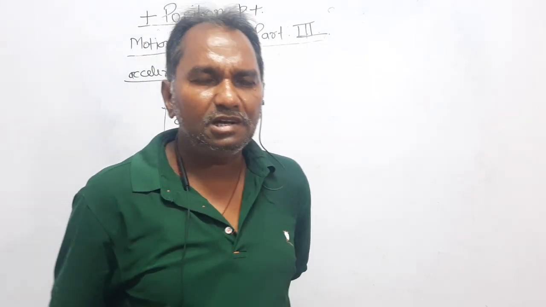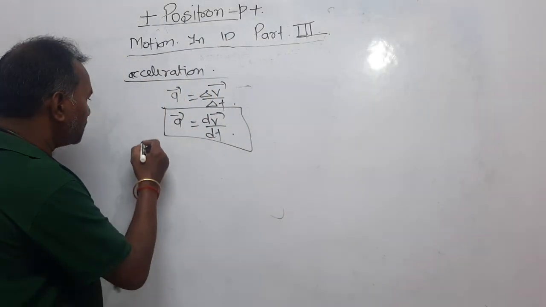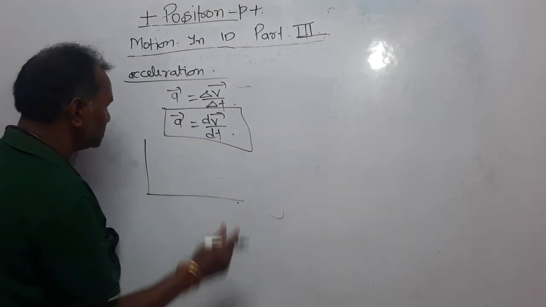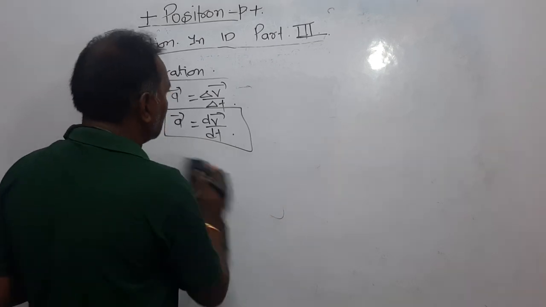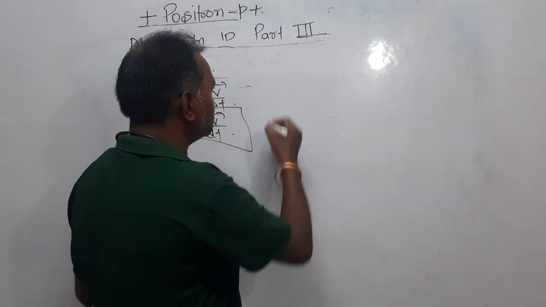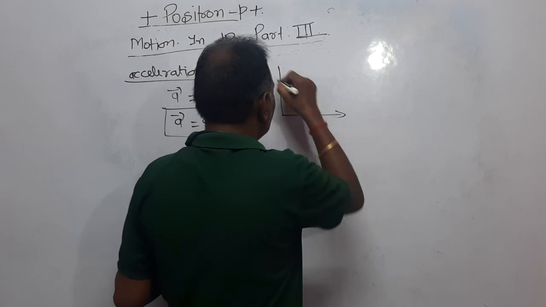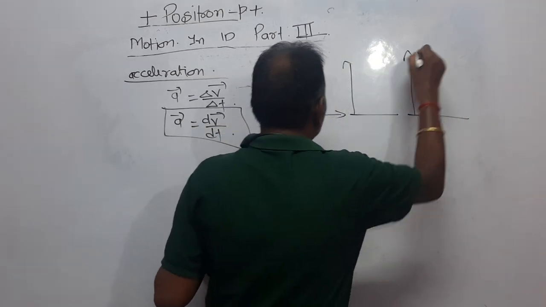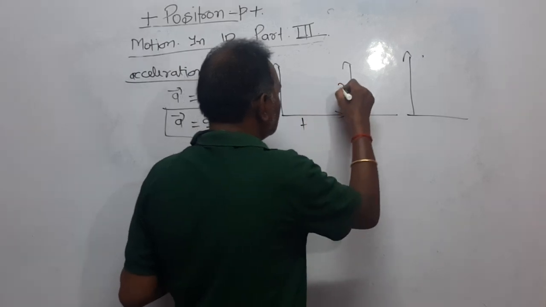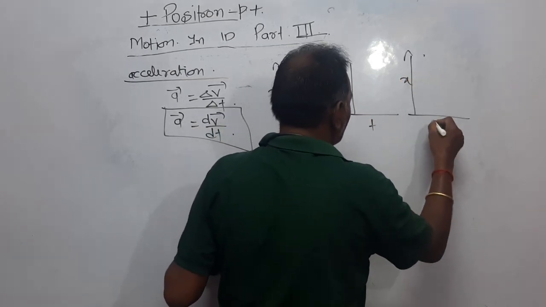Now, dear students, in different conditions, we have to graphically analyze what the acceleration probably will be. First I am considering the graph between displacement and time. Let's discuss the displacement and time graph. Three graphs I am considering. Look here, between x and t, displacement and time.